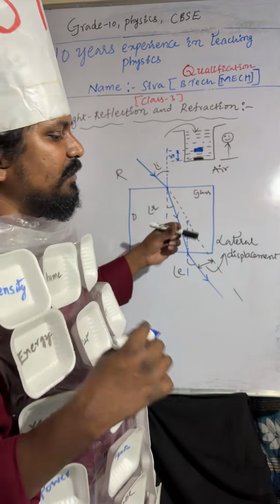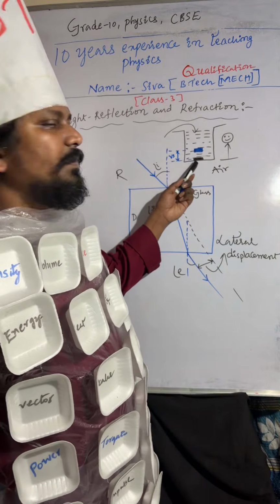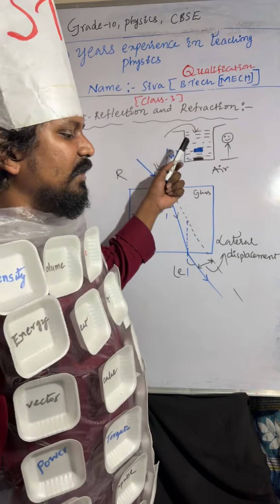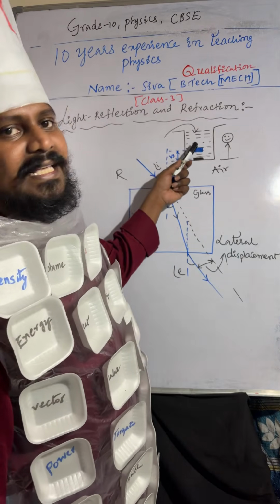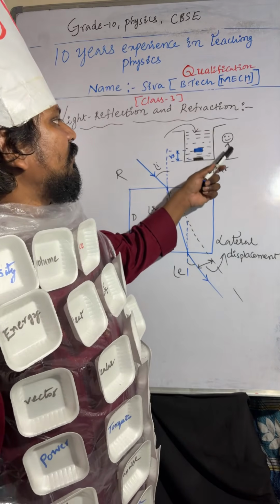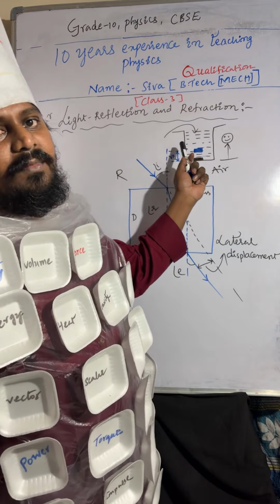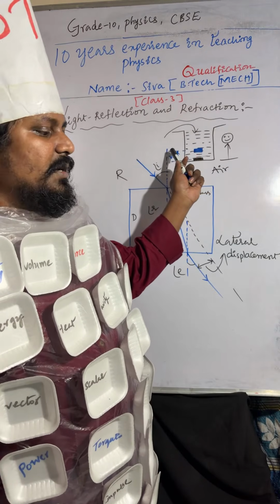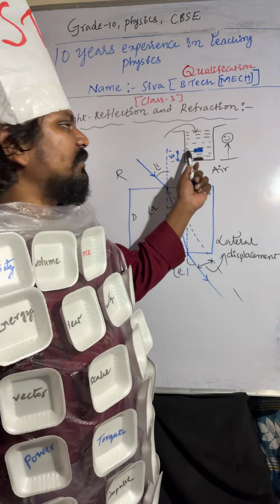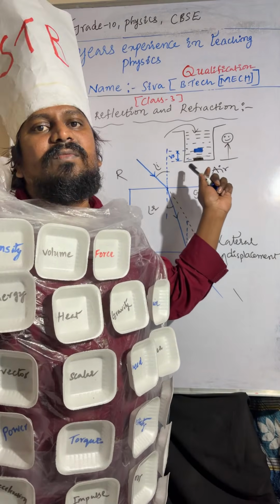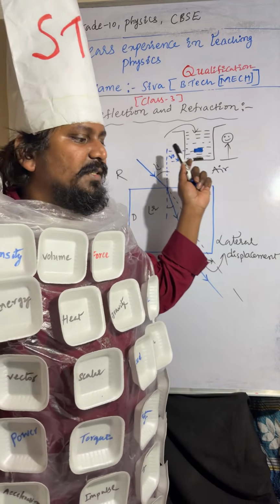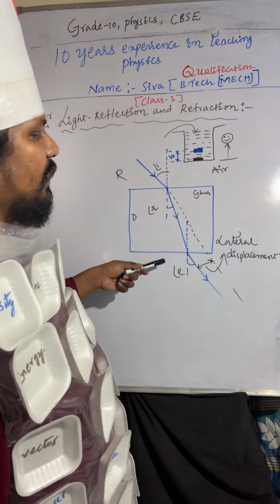So this is the actual position of the coin. After pouring water, the position of the coin rises up. At that time this person can see the coin position. That is called vertical shift. Understood or not?